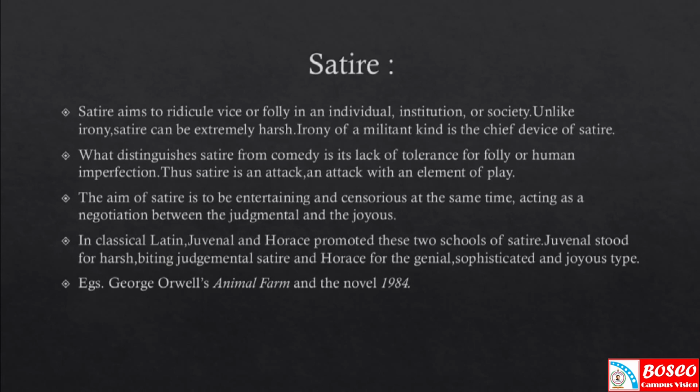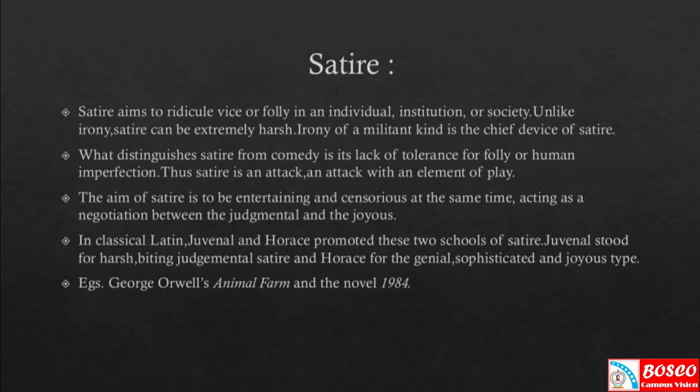For example, it should be mentioned that while satire is found in many novels, two notable satirical novels in English are George Orwell's Animal Farm, the best example of a satiric form, and the novel 1984.